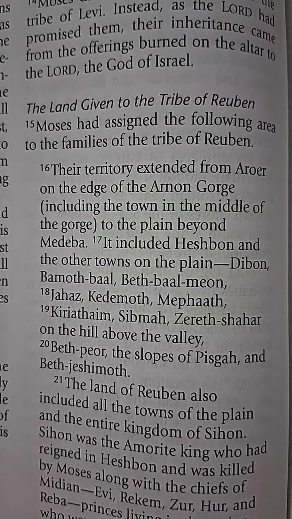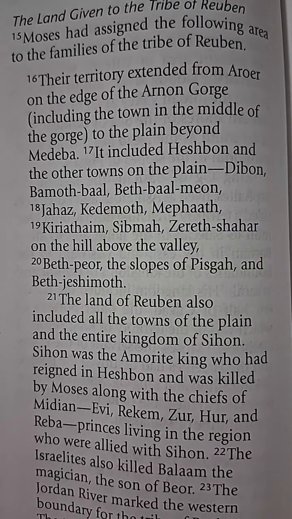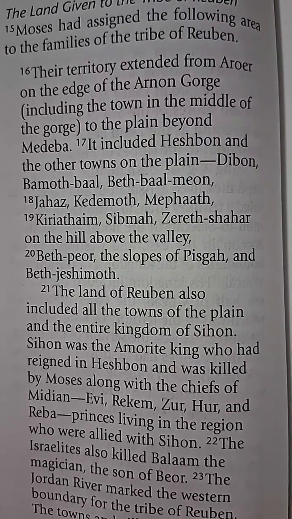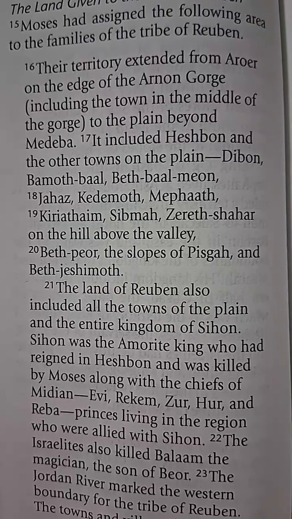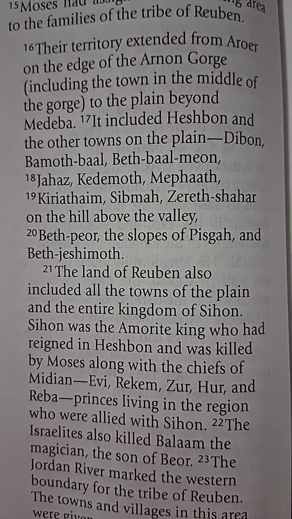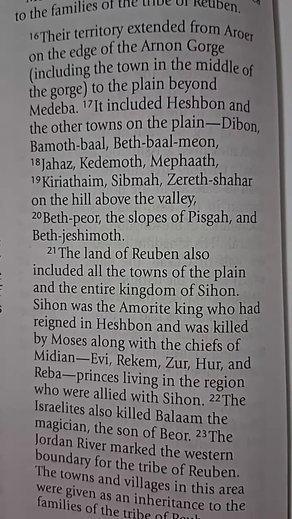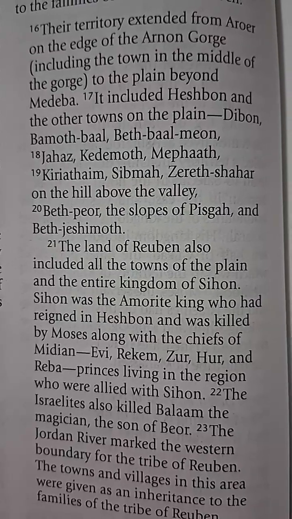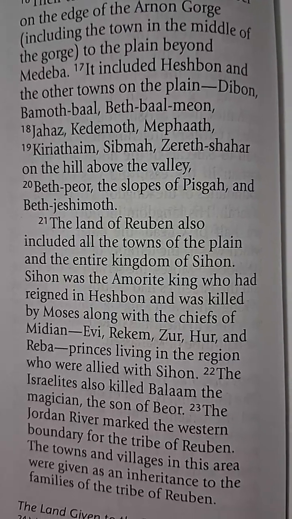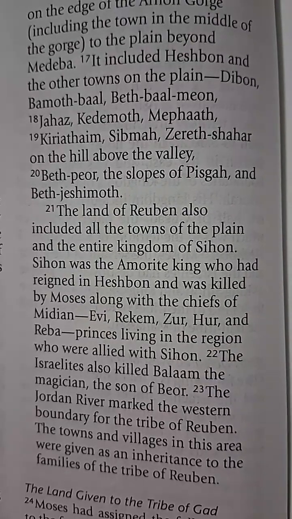Moses had assigned the following area to the families of the tribe of Reuben. Their territory extended from Ar on the edge of the Arnon Gorge, including the town in the middle of the gorge, to the plain beyond Medeba. It included Heshbon and the other towns on the plain, Dibon, Bethbaalmeon, Jahaz, Kedemoth, Mephaath, Kiriathaim, Sibmah, Zereth-shahar on the hill above the valley, Beth-peor on the slopes of Pisgah, and Beth-jeshimoth.